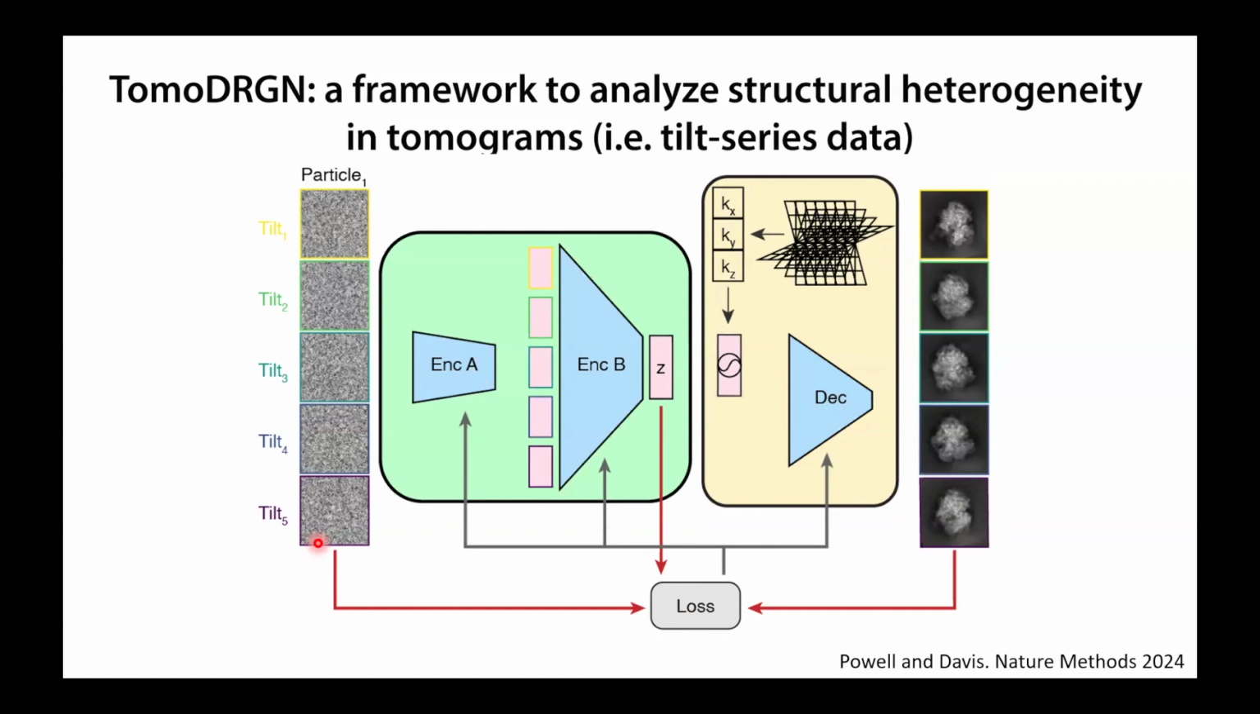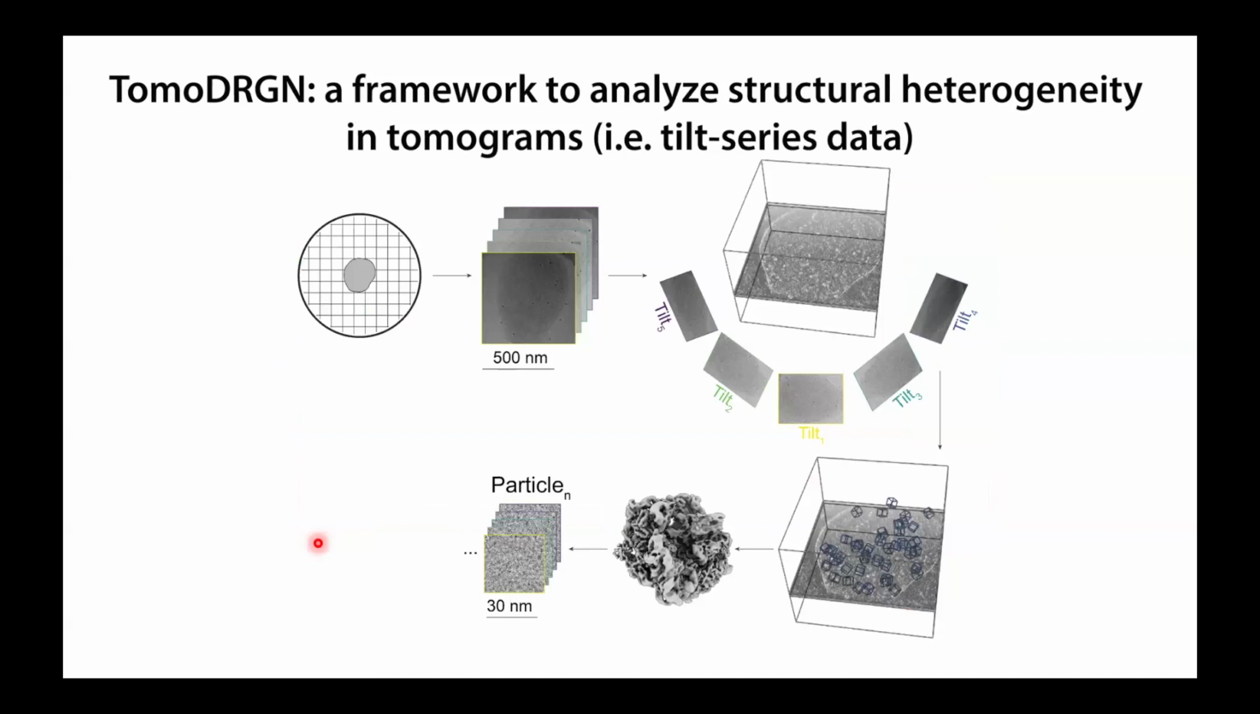Okay, so this all seems relatively straightforward in practice. You go and try to apply it to data sets that you collect, and you realize that things are not always perfect, right? So what you would love to have is, let's say you did this dose-symmetric tilt scheme.